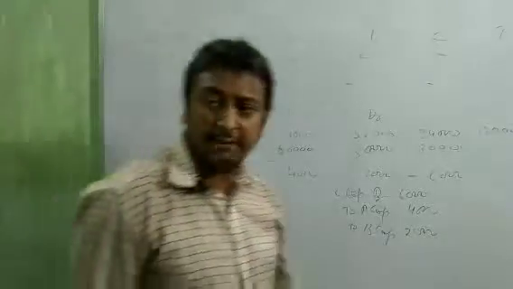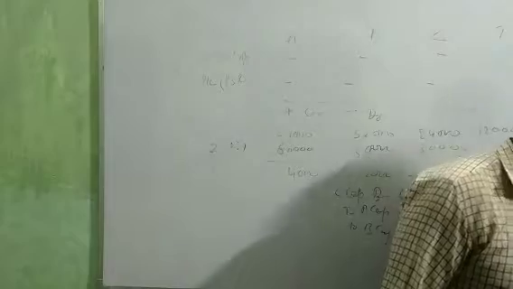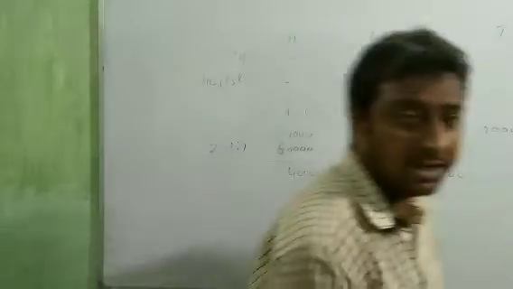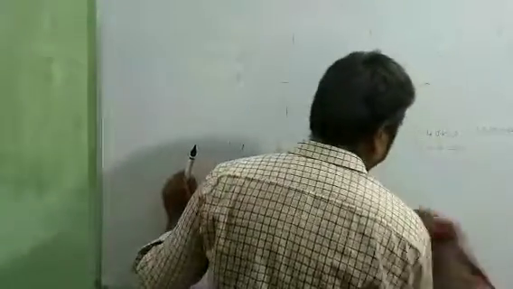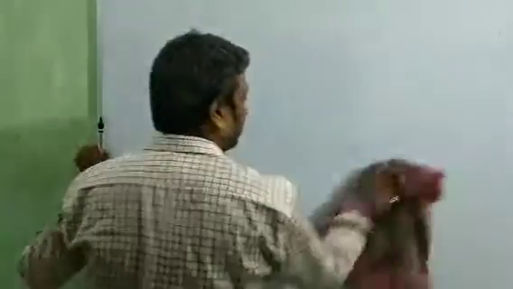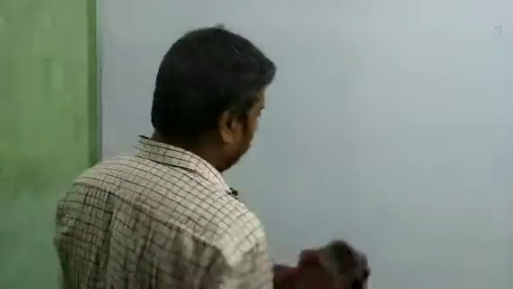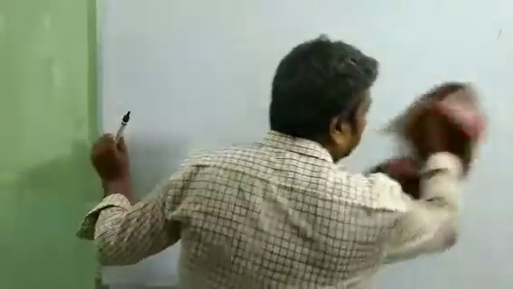Next, one more topic is there. After this, we are going to the last topic of this video and of this chapter also: guarantee of partners. Okay, beta?